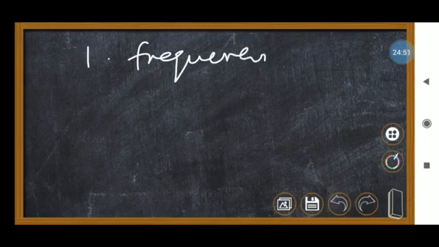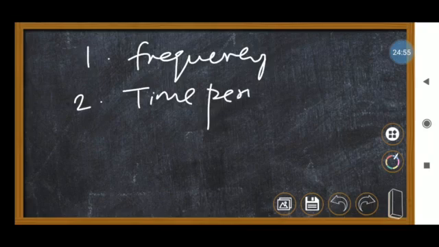So let me explain again what we have discussed. First, what is frequency? The second is time period, and what is the relation between frequency and time period?